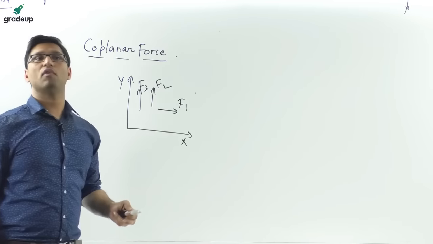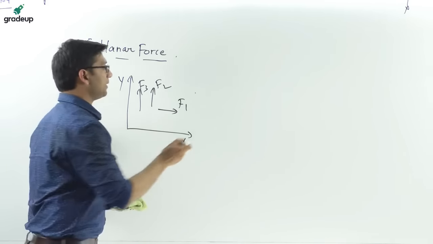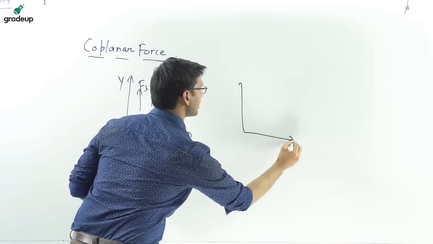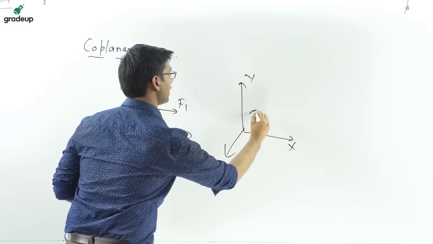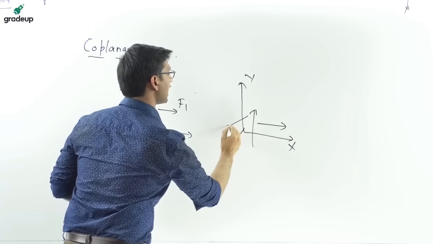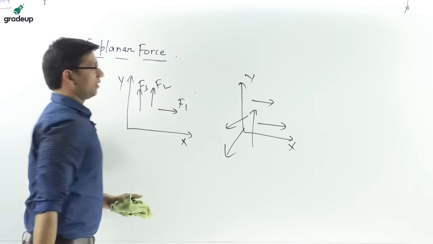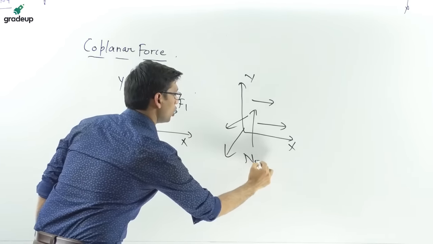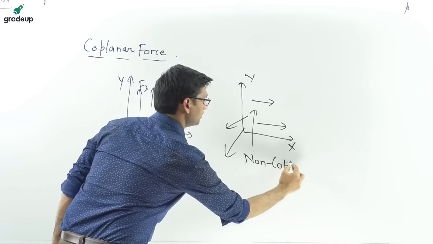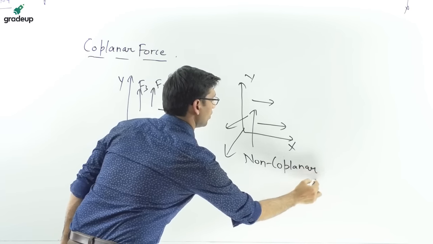A non-coplanar force system is when the forces are not acting in the same plane. Suppose it is an XYZ plane. There are different forces, but they are not acting in the same plane. So it is called a non-coplanar force system.